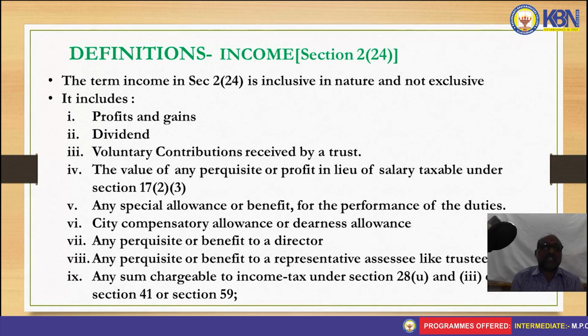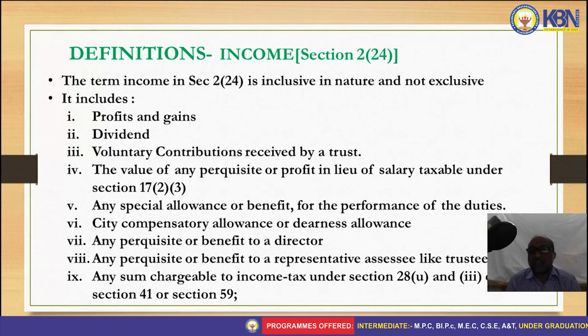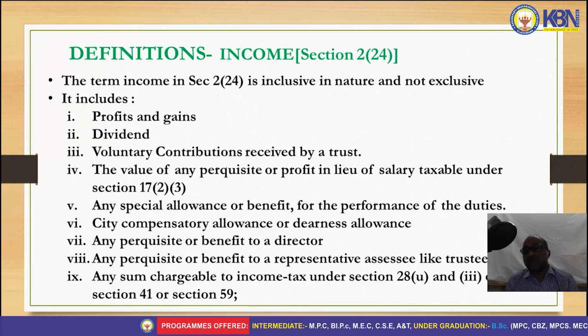Next one is income. Under the Income Tax Act, Section 2, subsection 24 gives the inclusive definition of income.